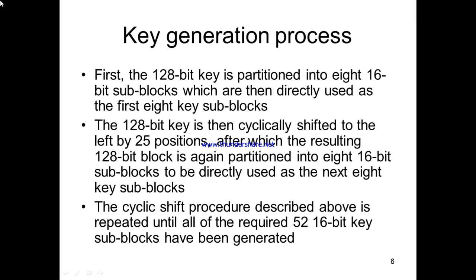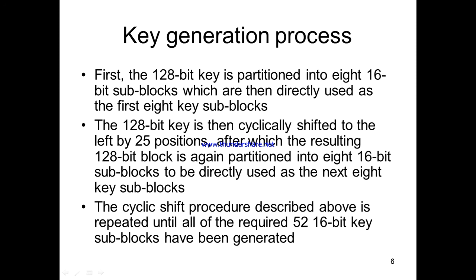So how is the key expanded? The key can be expanded by taking this 128-bit key. Whatever the given 128-bit key is, it is partitioned into 8 16-bit subblocks. 8 into 16, that is 128. So we are going to divide it into 8 parts. Okay. So the first 6 we are going to use in the first round. The next 2 we are going to use in the second round.